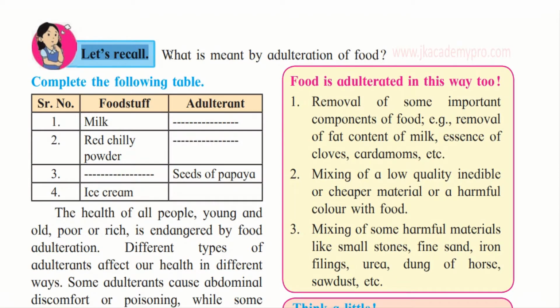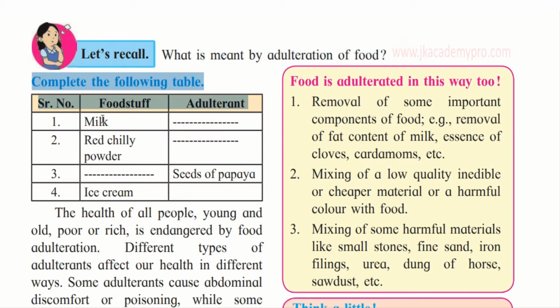Let's recall what is meant by food adulteration or adulteration of food. Adulteration of food is a process by which food is contaminated by adding substances that are called adulterants, in order to increase the quantity of food. So let's learn and complete this chapter.